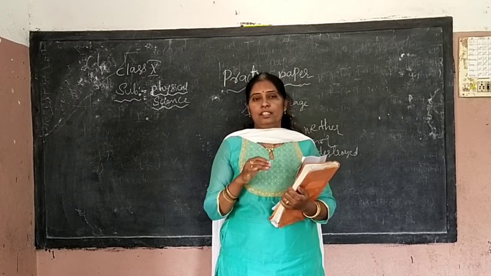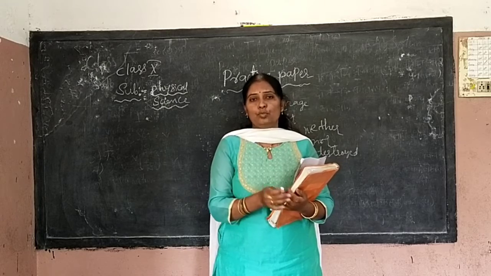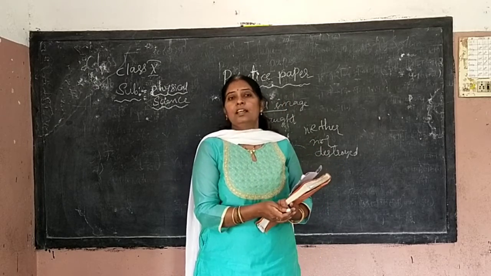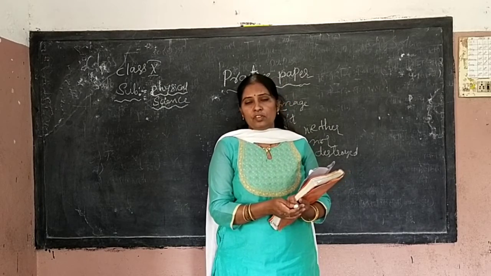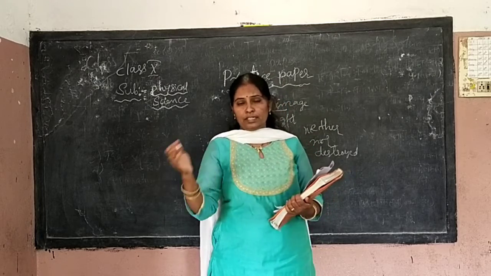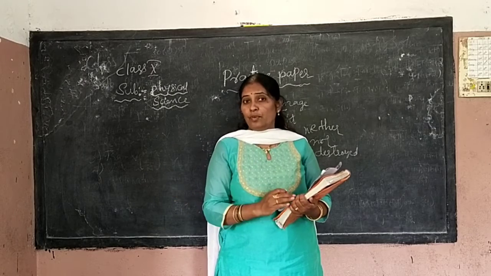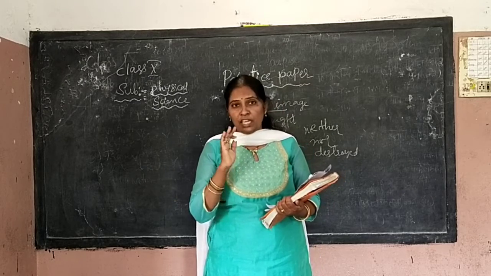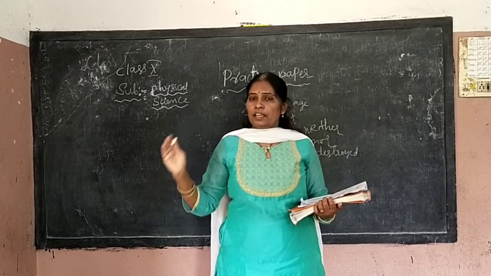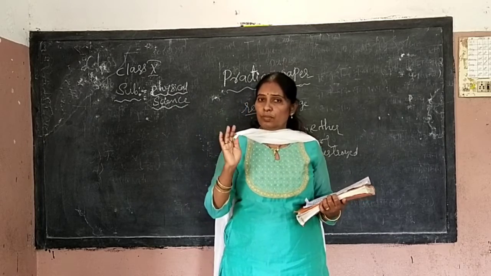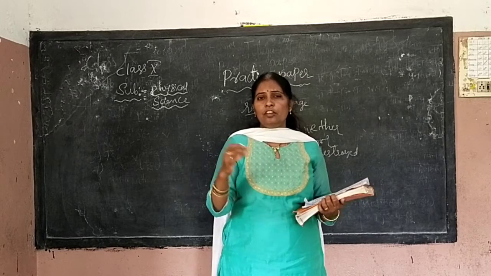...created nor destroyed. Such a law is said to be the law of conservation of mass. To balance the chemical equation, which law will we use? Law of conservation of mass. On the reactant side and product side, the number of elements, atoms, ions, and molecules must be equal. This shows that before and after the reaction, the number of atoms and molecules must be equal. So, neither created nor destroyed.